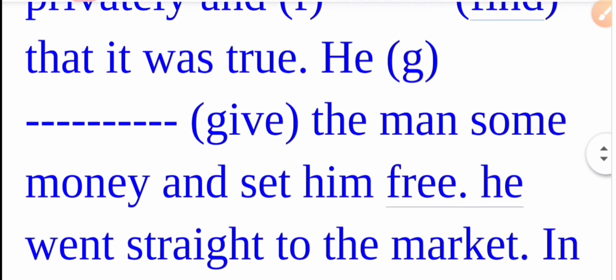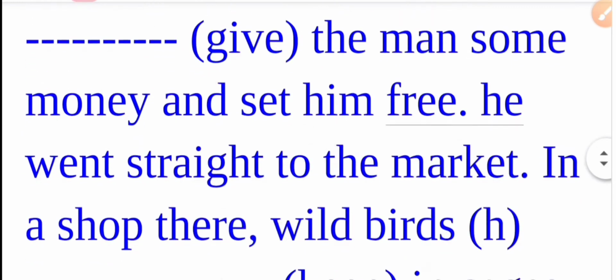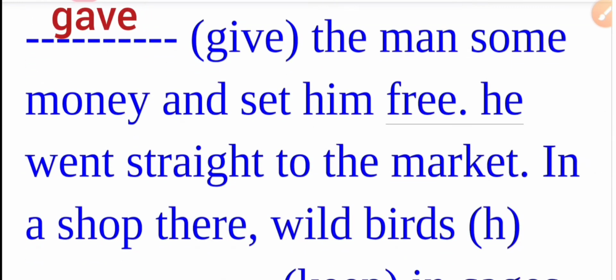Next, he gave the man some money. He means the king. As it is in the past tense and in the active voice, the correct answer is: he gave the man some money and set him free.